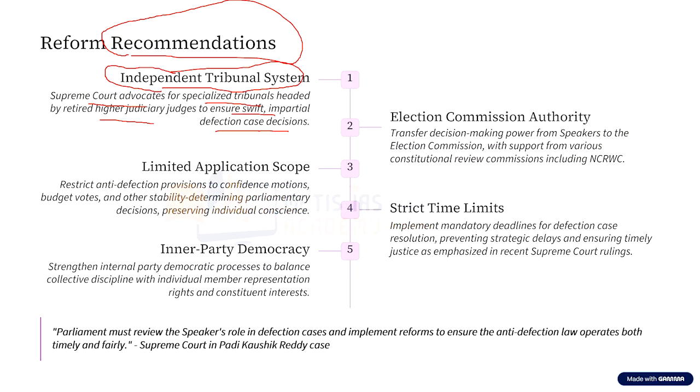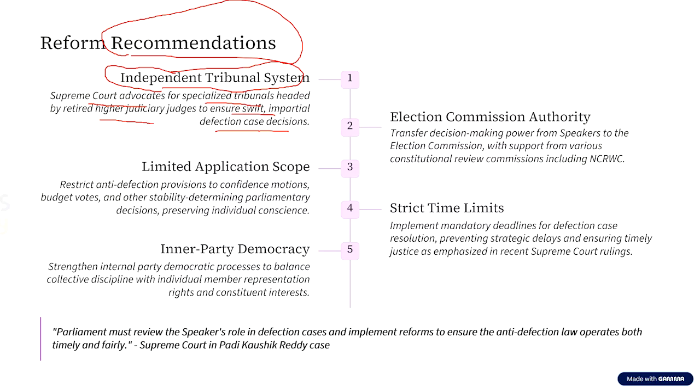There has to be an independent tribunal headed by a retired higher court or Supreme Court judge, to ensure that decisions based on anti-defection are swift and impartial. So this is the first suggestion.